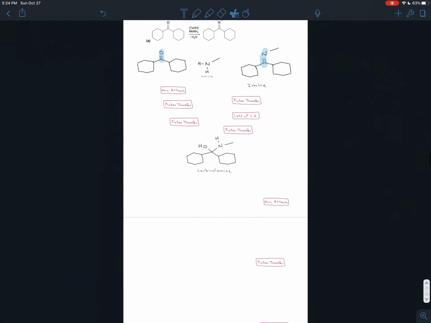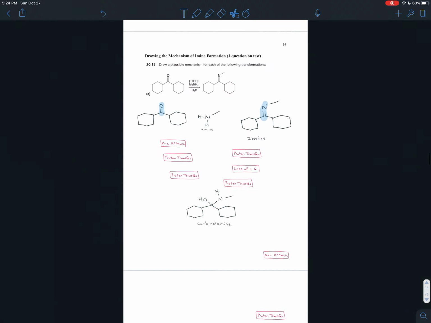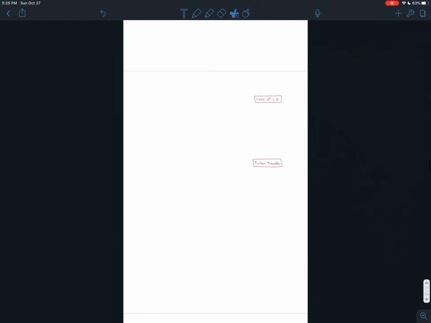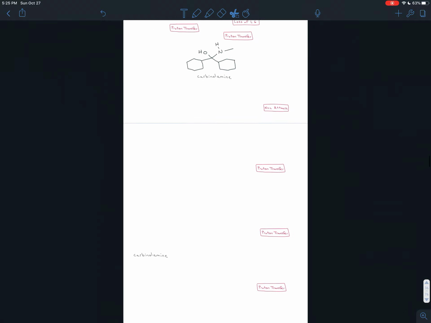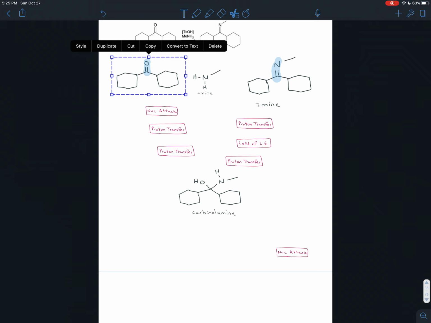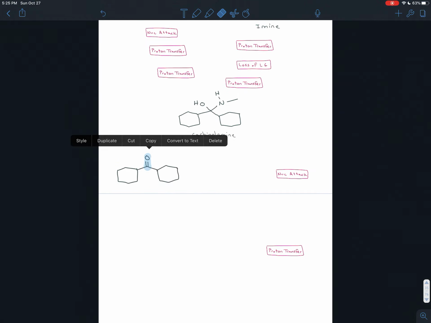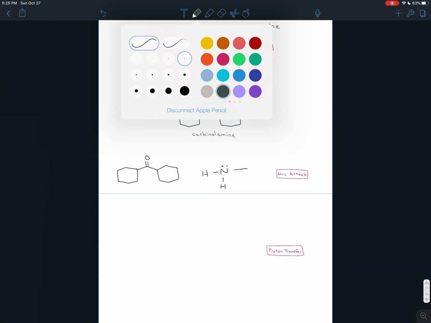All right. In between, after that second proton transfer, we should have the carbonyl amine. Just keep an eye out for that. And then at the very end, we just want to make sure that we have an imine. Okay, so these are our steps. So now we can take the ketone and we can react it with methylamine, the amine that we have. So that has 2 hydrogens and a methyl group.